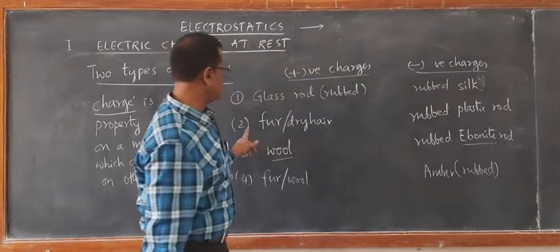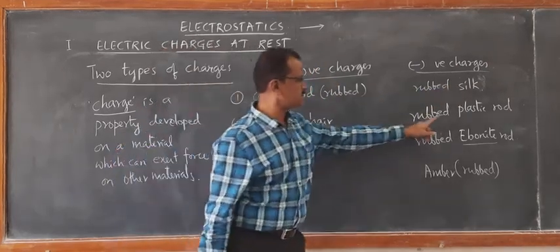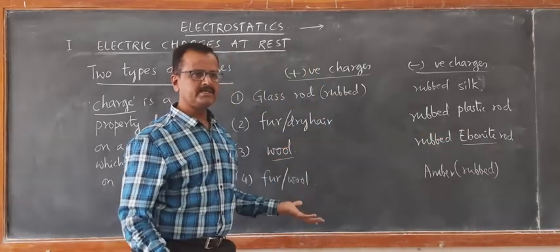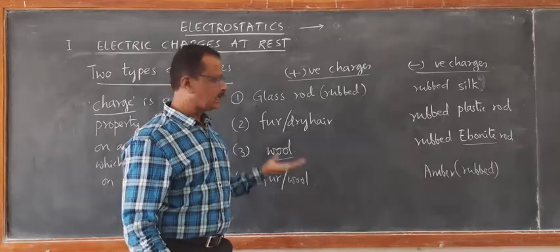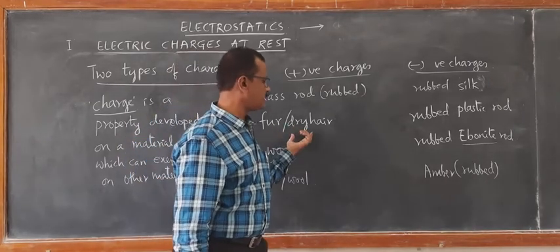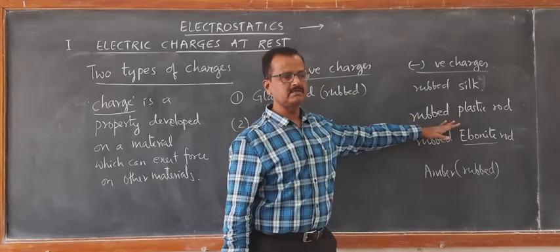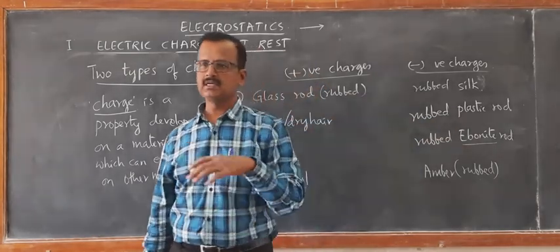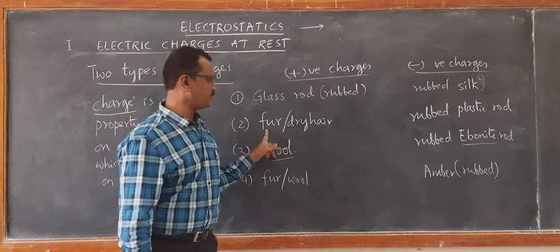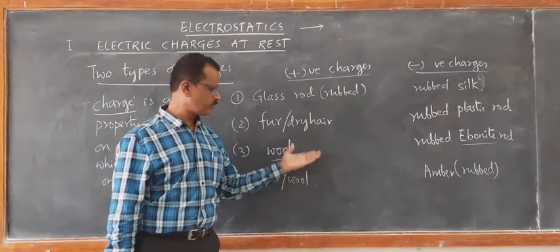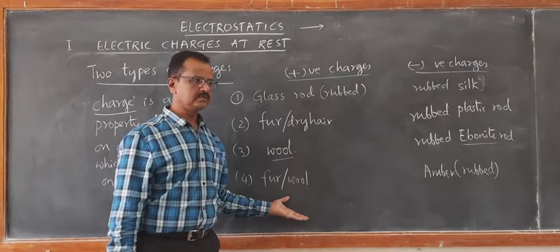Right? Similarly, when a plastic rod is rubbed with dry hair or fur, the same thing happens. The electrons are transferred from dry hair or fur onto the surface of the plastic rod. Thus, the plastic rod becomes negatively charged and the fur or dry hair becomes positively charged. In the same way, you can explain other things also.